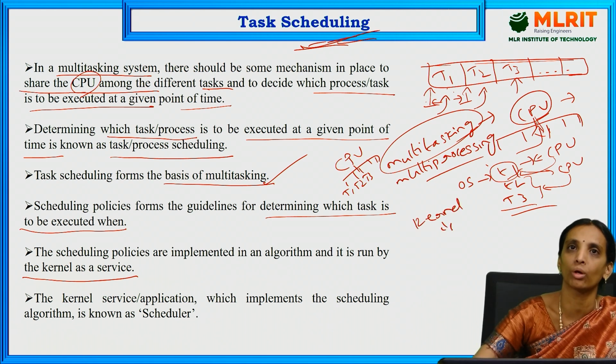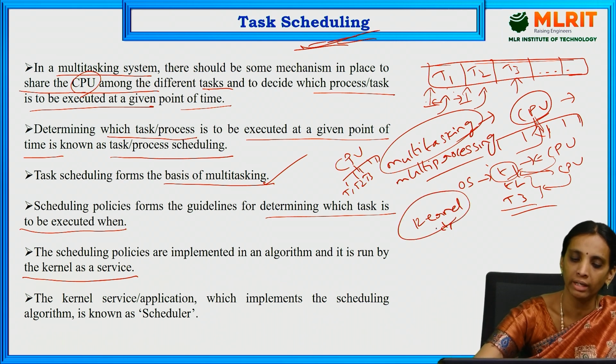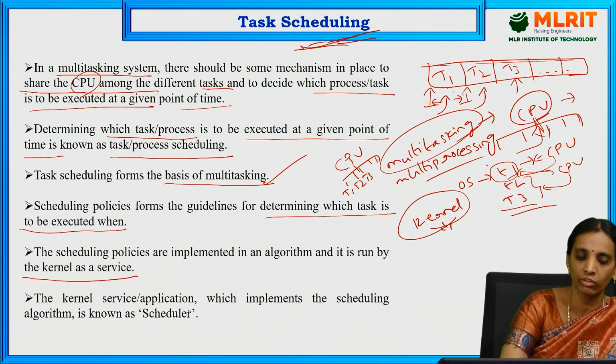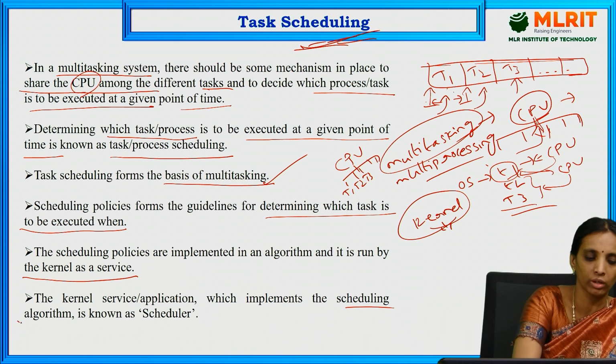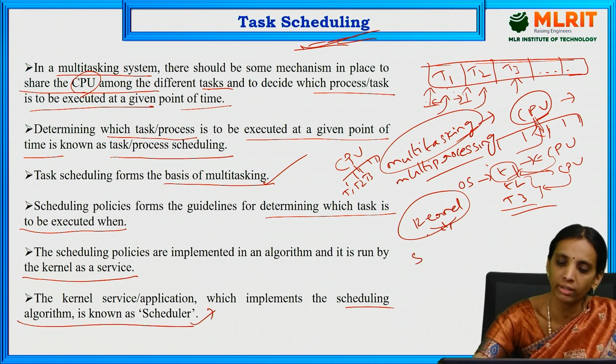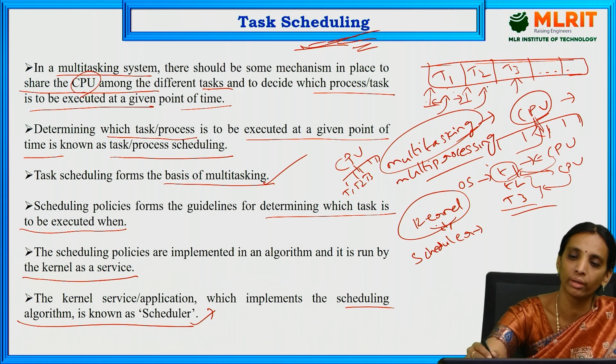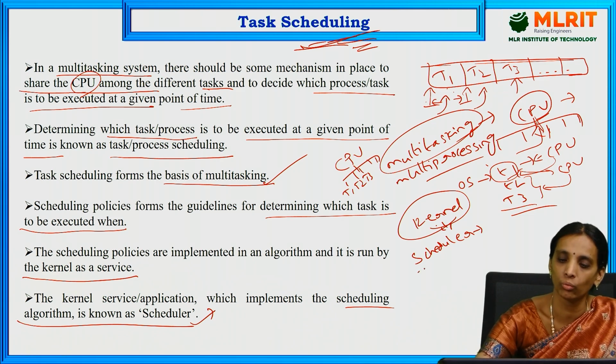The kernel is the core of the operating system, and task scheduling is managed by the kernel. The kernel service or application that implements the scheduling algorithm is known as the scheduler. So the part of the kernel which manages the scheduling algorithms and assigns the schedule time for all the tasks is known as the scheduler.